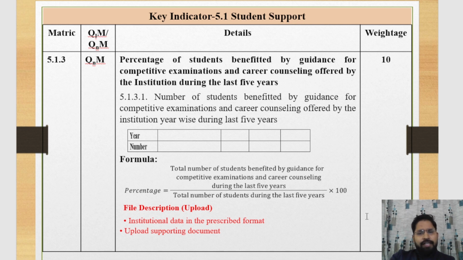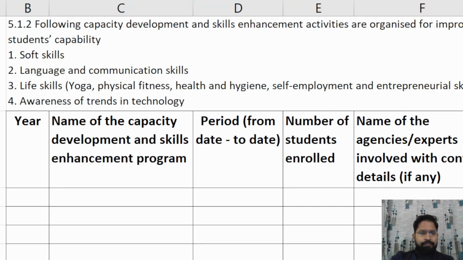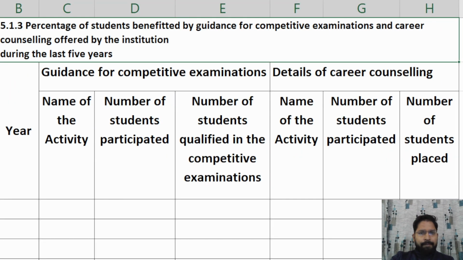Now we discuss the template of 5.1.3. This is the template of 5.1.3. Here we provide data of the year, here we provide data on guidance for competitive exams, and here the details of career counseling.